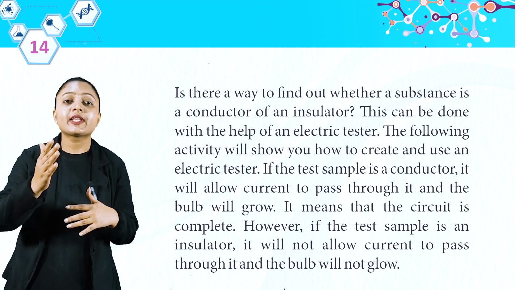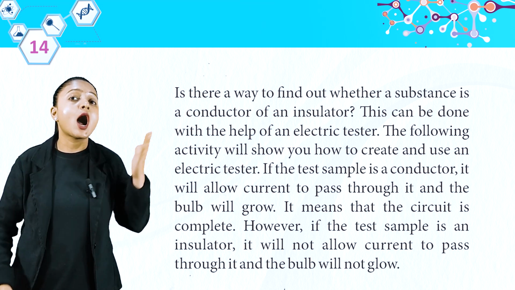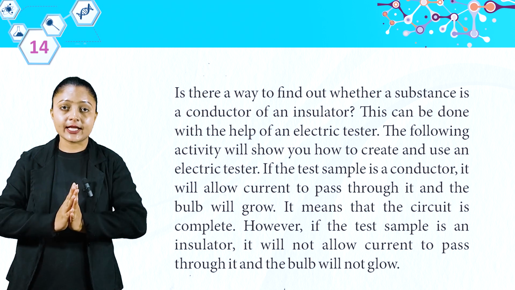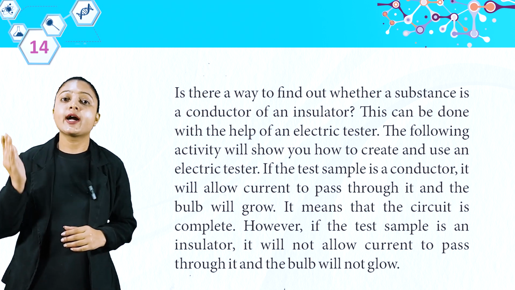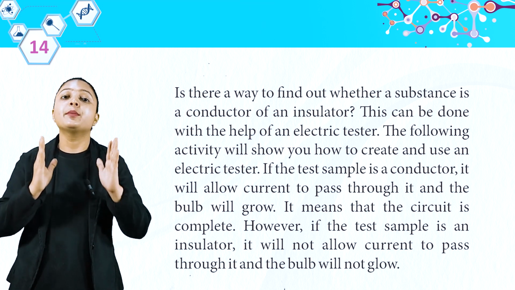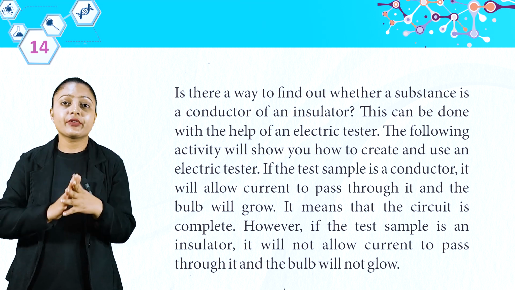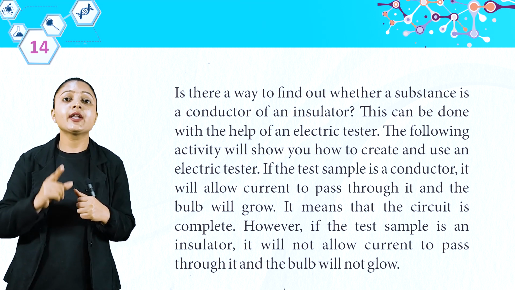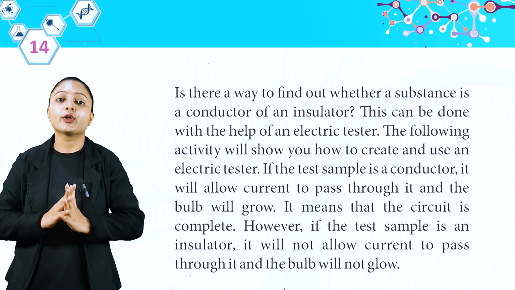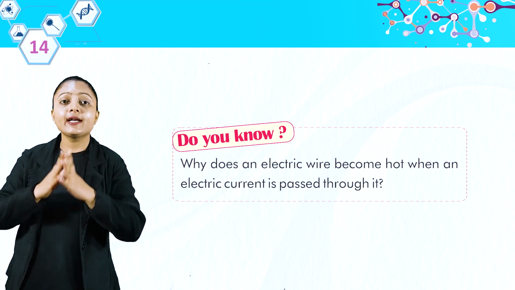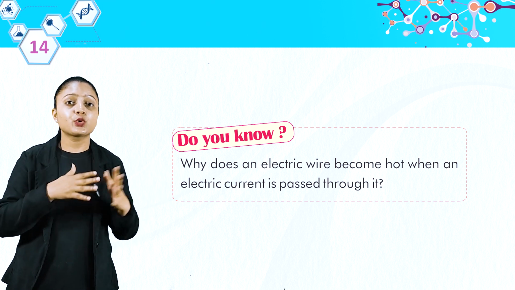This can be done with the help of an electric tester. The following activity will show you how to create and use an electric tester. If the test sample is a conductor, it will allow current to pass through it and the bulb will glow. It means that the circuit is complete. However, if the test sample is an insulator, it will not allow current to pass through it and the bulb will not glow. Do you know why an electric wire becomes hot when electric current is passed through it?